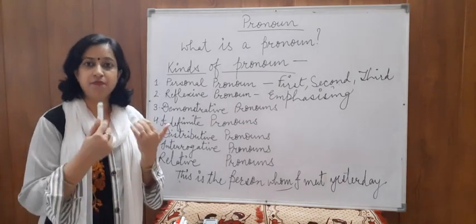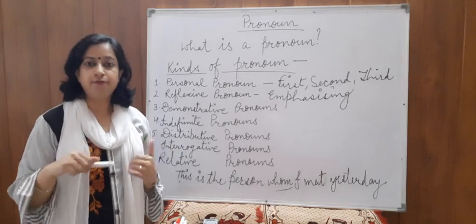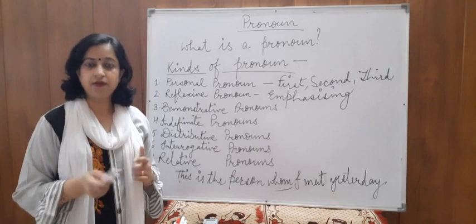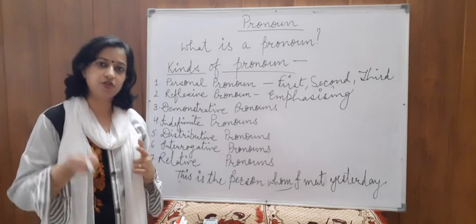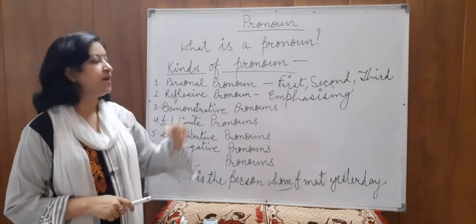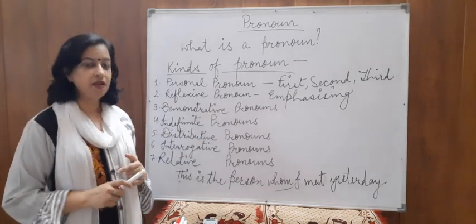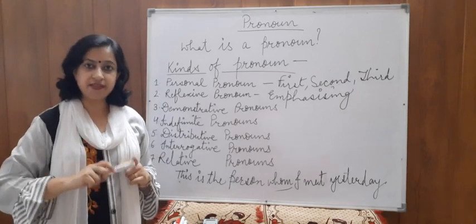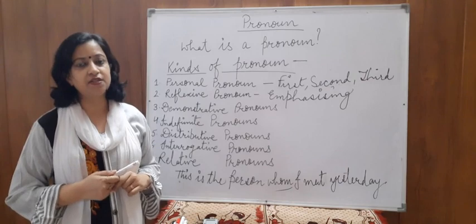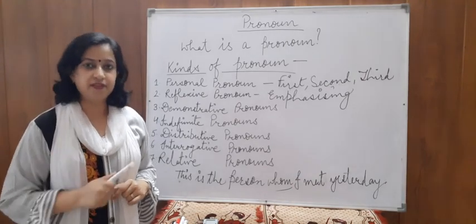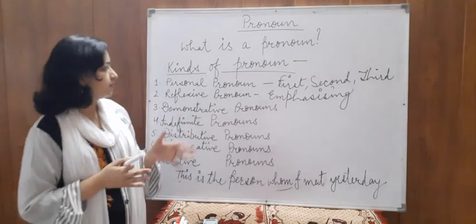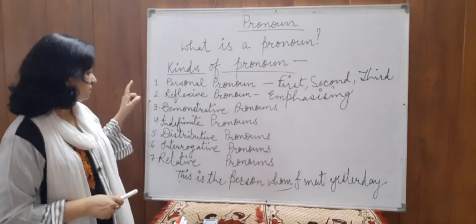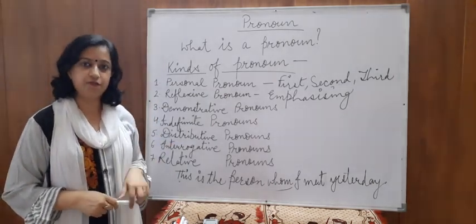Like, I myself have broken this pot. I myself. Here I is the subject and myself is used just after the subject, so this will be emphasizing pronoun. But if I say I have broken the pot myself, here the word myself is used at the end of the sentence, so this will be reflexive pronoun. So they are similar, but there is a slight difference.